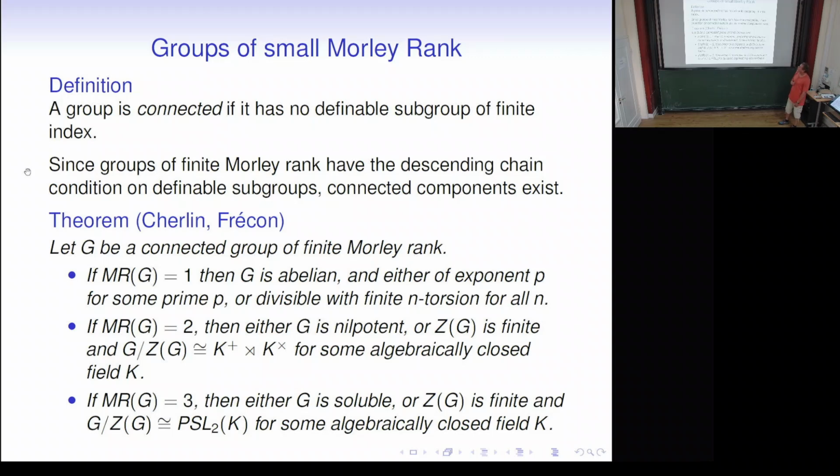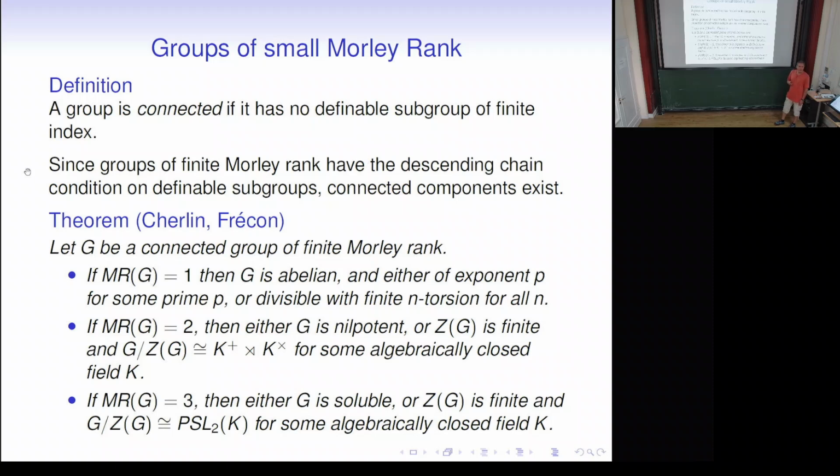If the Morley rank is 1, then the group is abelian, either elementary abelian or divisible with finite n-torsion for all n. If the Morley rank is 2, then it's either nilpotent or it has finite center, and modulo the center it is the affine transformations over some algebraically closed field. And if the Morley rank is 3, then either the group is soluble or, modulo its finite center, it's PSL2(K) for some algebraically closed field K.